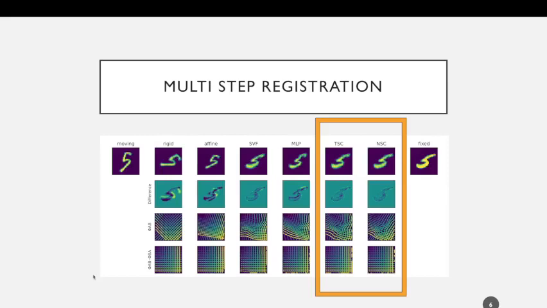This lets us do multi-step registration where the individual steps are any of this wide variety of registration algorithms and transform models that we proposed earlier. So here we have two-step inverse consistent registration and even n-step inverse consistent registration.